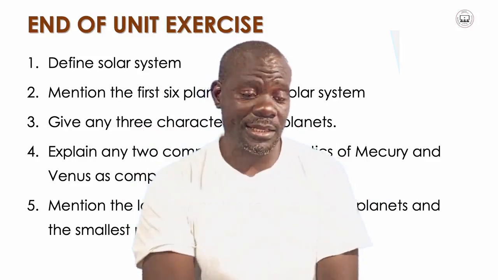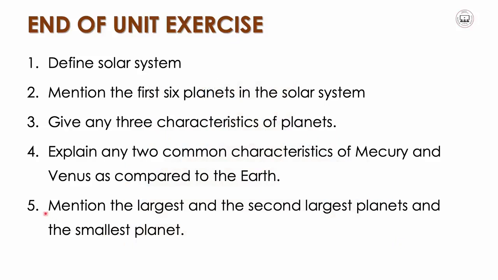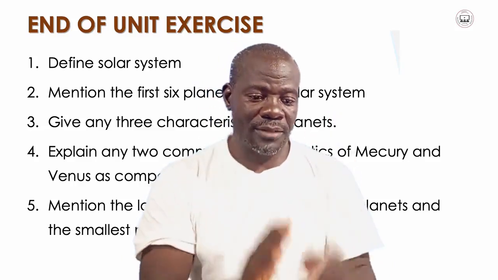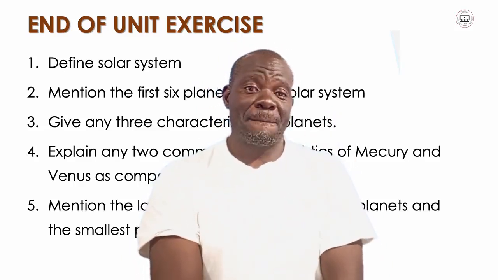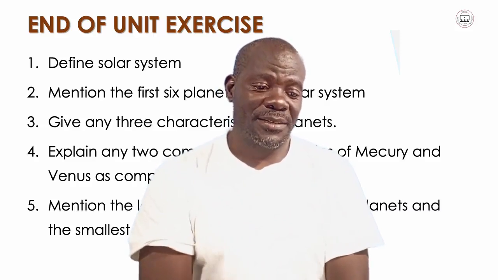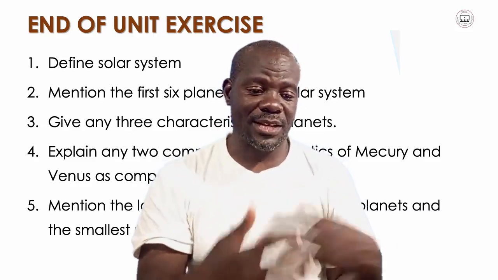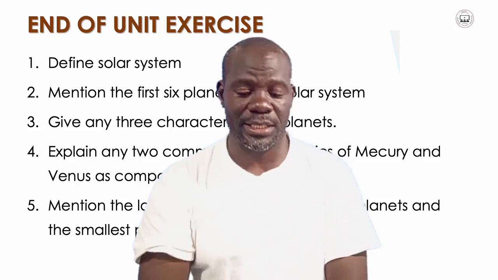So understand the question. The last question is to mention the largest and the second largest planet and the smallest planet. This one is just simple. So let me leave you here. Go through the exercise and check if you have really understood this.